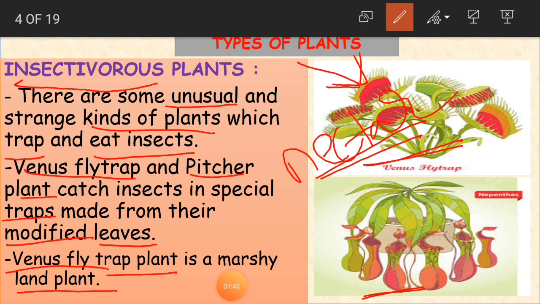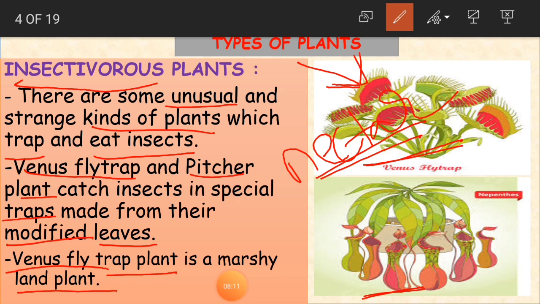So what is a marshy land plant, children? A plant which grows on wet areas. So the Venus flytrap plant is also a marshy land plant. It grows on wet areas. Clear? So insectivorous plants, what are they? They are unusual. They trap and eat insects. How? Because of the nectar. How are insects attracted to the plant? Because of the nectar.